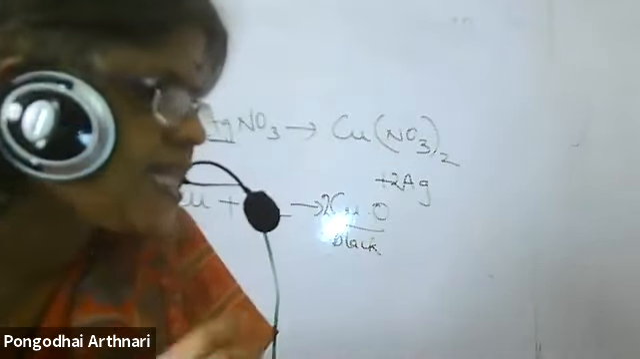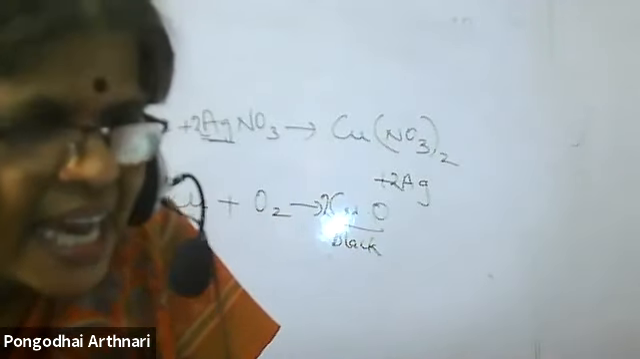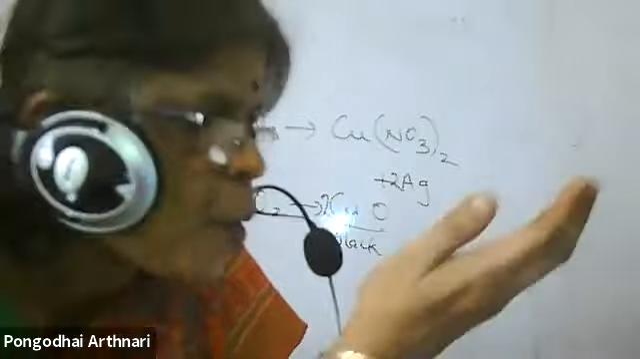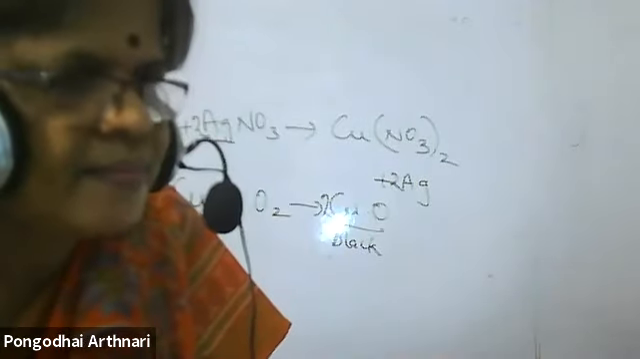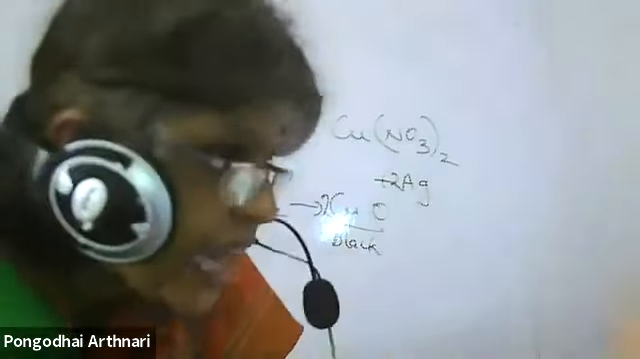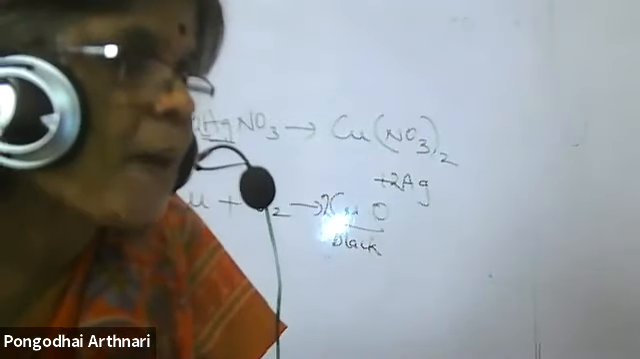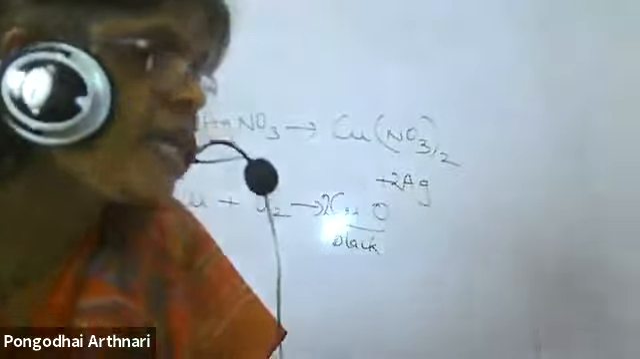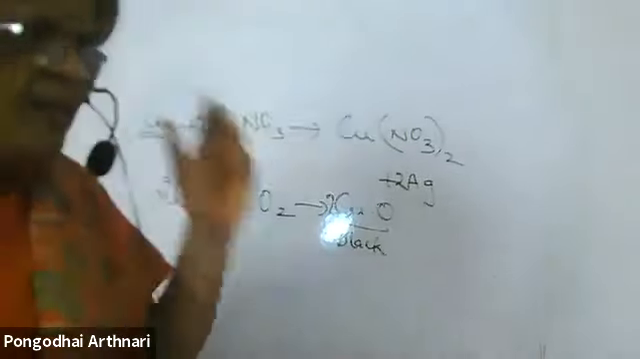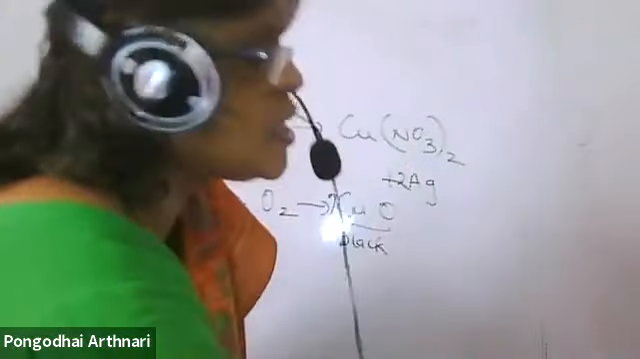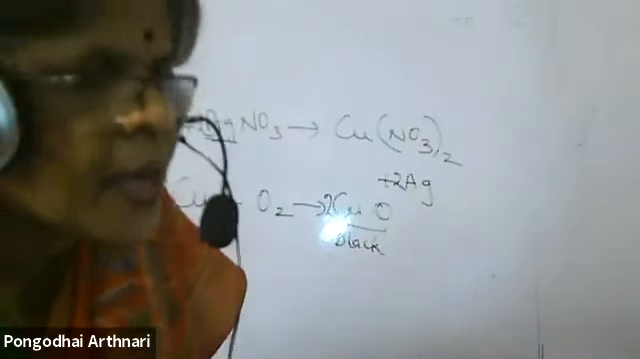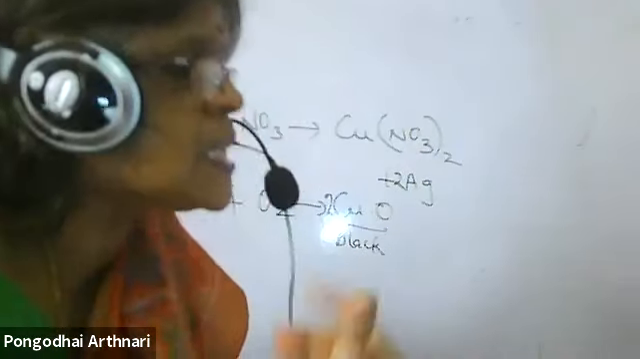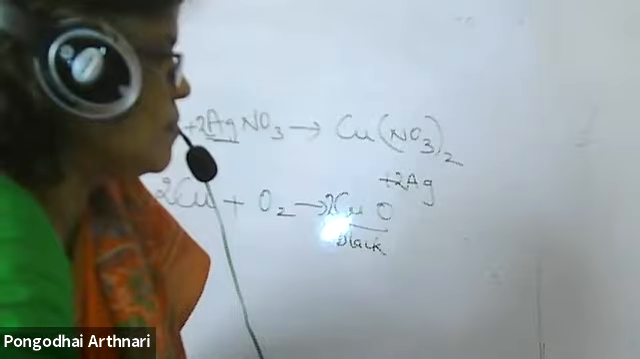What is a reducing agent? Reducing agent is a substance which brings about the reduction reaction, by providing hydrogen, donating electrons or accepting oxygen. What is an oxidizing agent? It brings about the oxidation reaction. Reducing agent is a substance which brings about the reduction reaction.